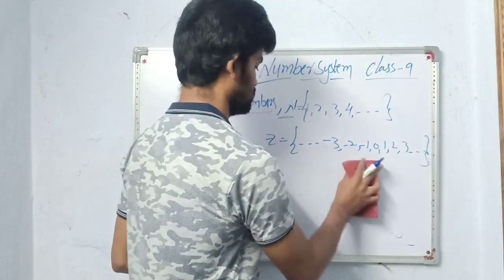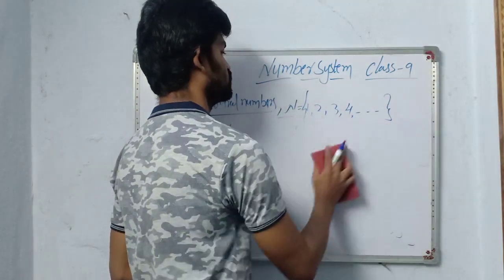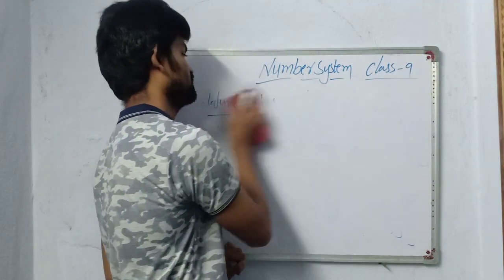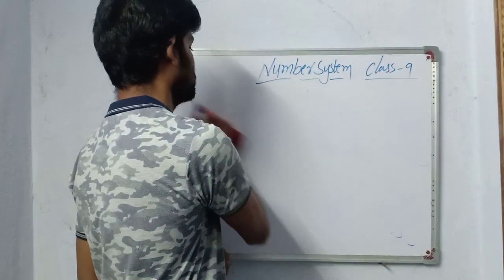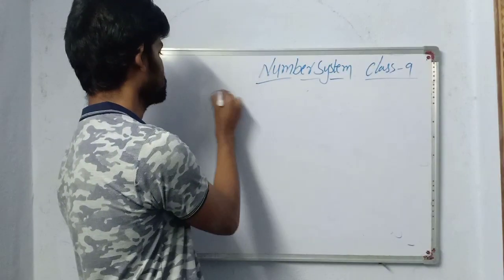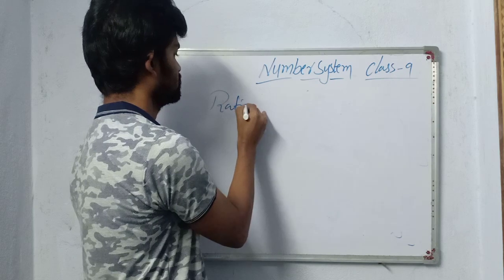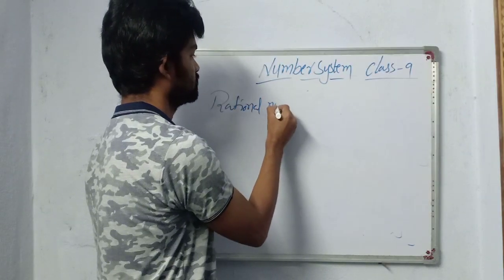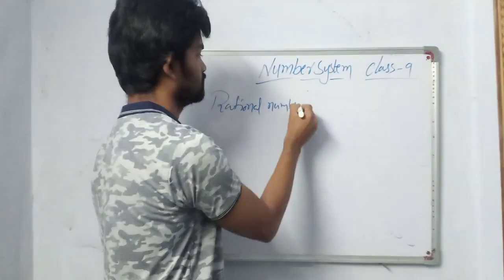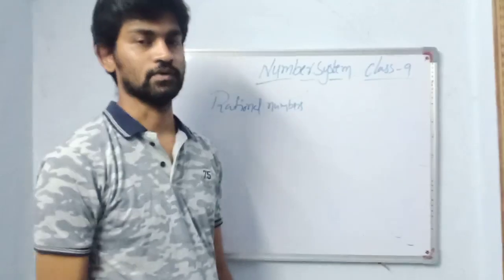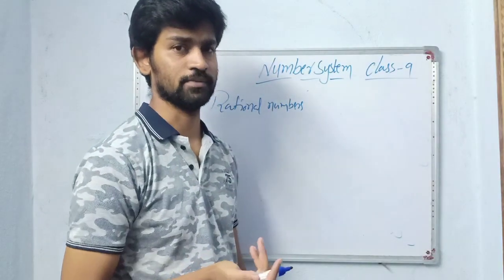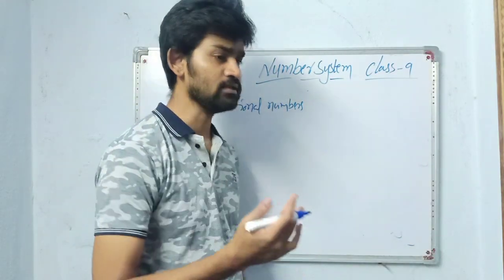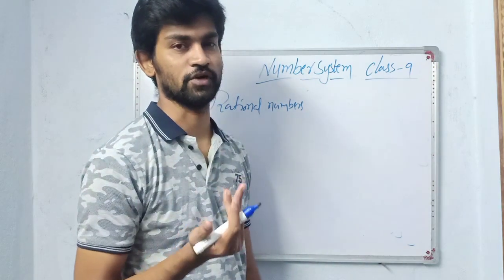So what are rational numbers? You know very well. Let us revise the definition one more time.